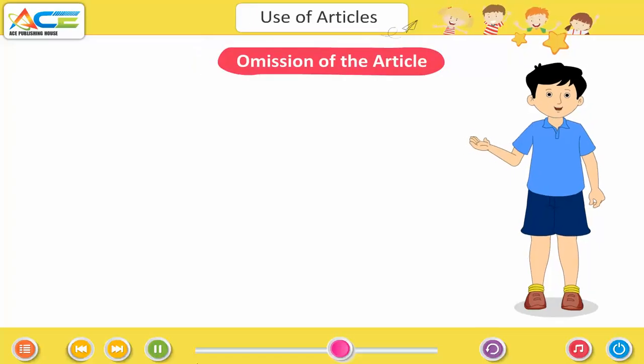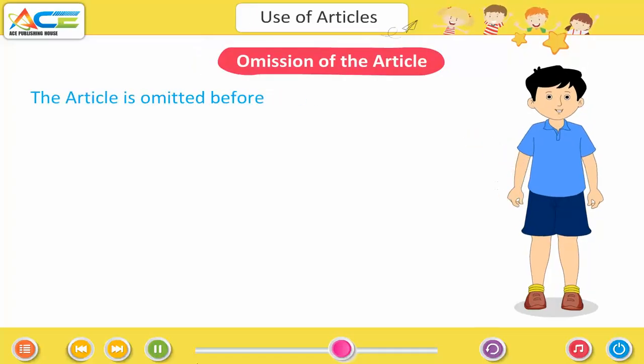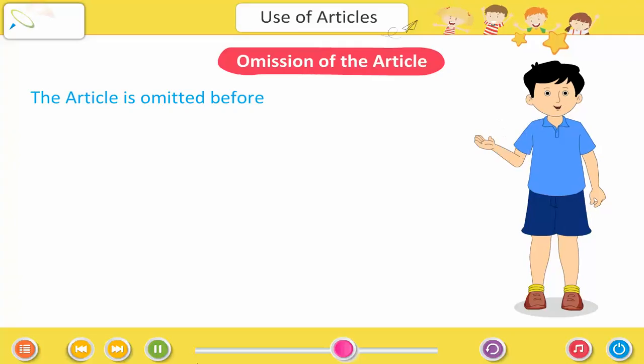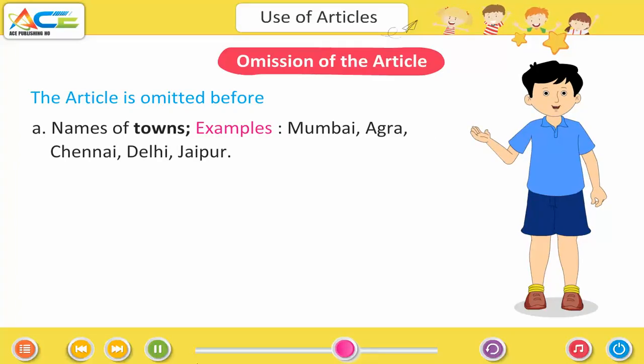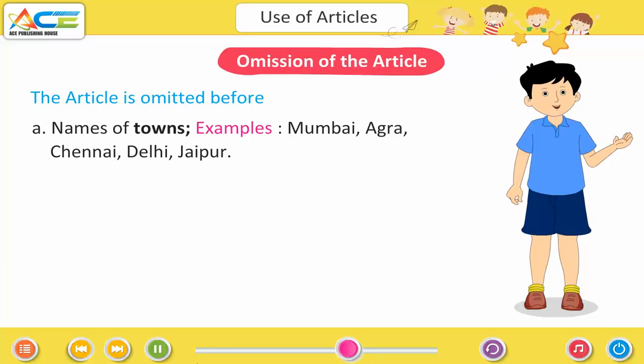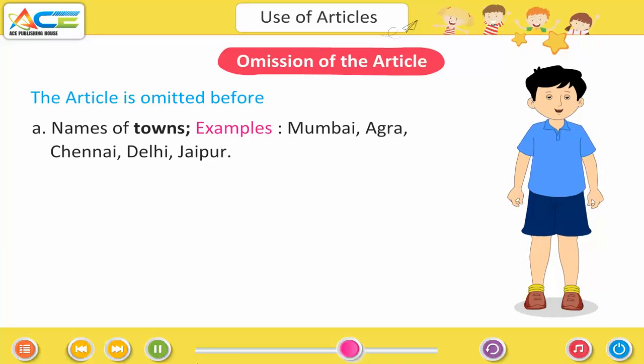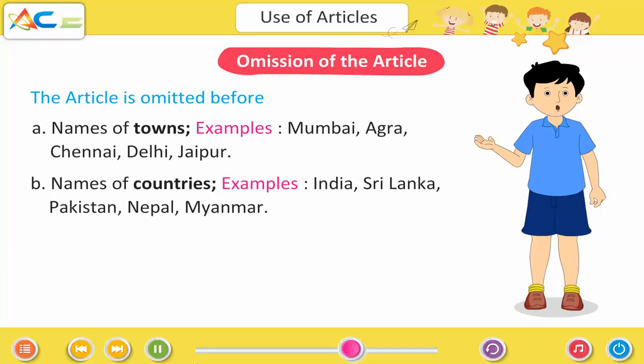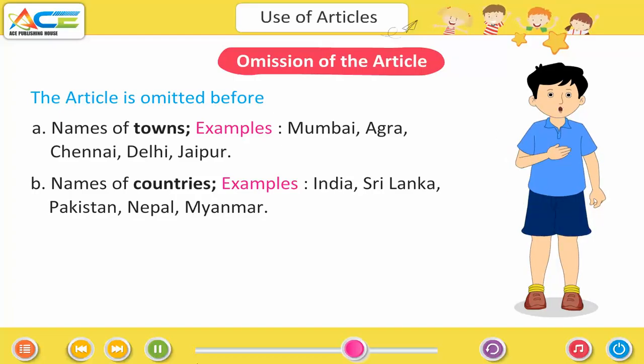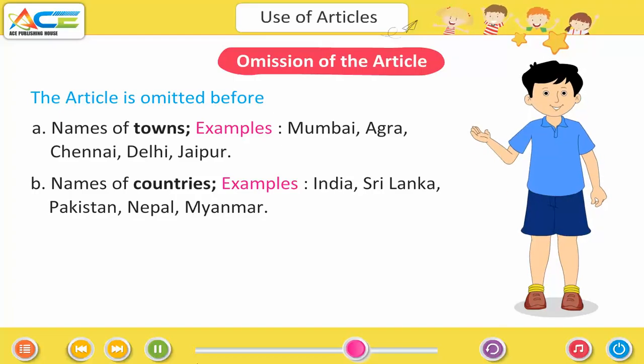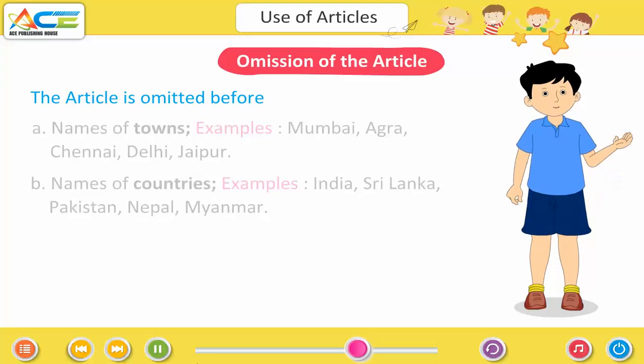Omission of the article. The article is omitted before names of towns. Examples: Mumbai, Agra, Chennai, Delhi, Jaipur. Names of countries. Examples: India, Sri Lanka, Pakistan, Nepal, Myanmar.